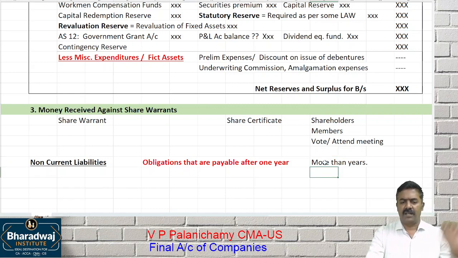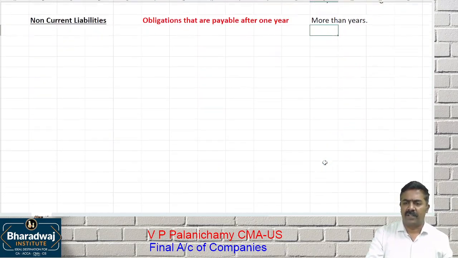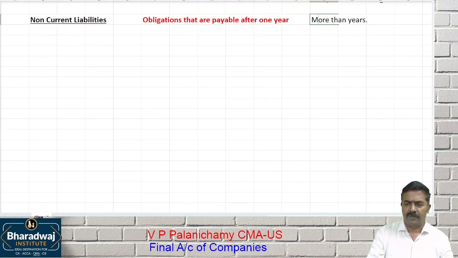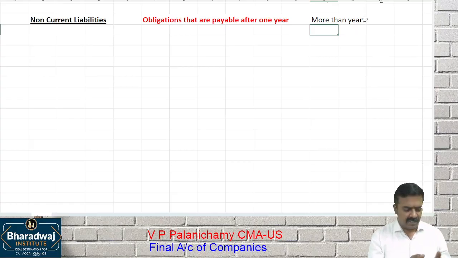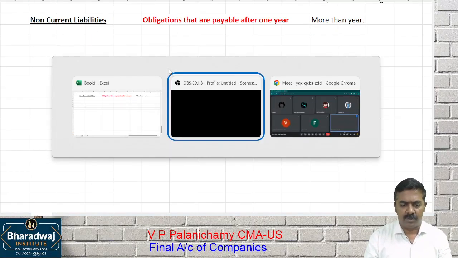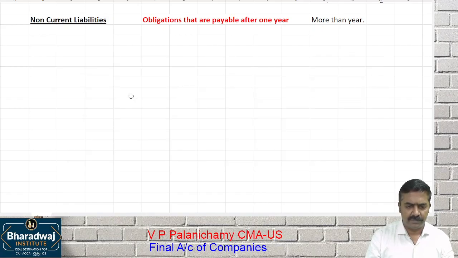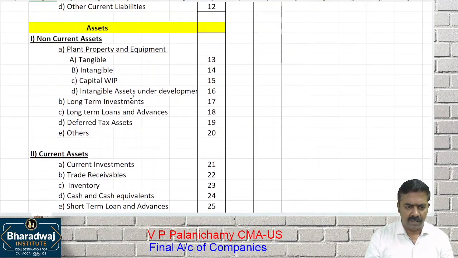Sir, I write something under non-current liability. When do I have to pay for that? Within a year or more than a year? More than a year. I write something as non-current liability. Within the next 12 months, I will not pay. Anything that is payable beyond 1 year, we call it as which one? Non-current liability. Look at the explanatory note. What is the explanatory note? Non-current liability. What is the first item?